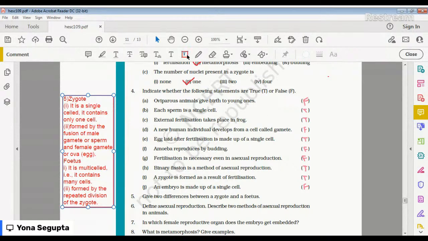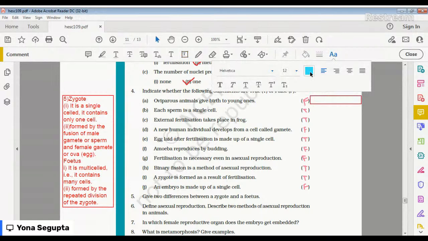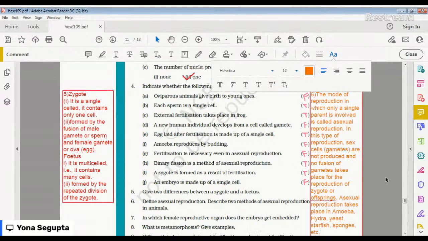Okay, let me write it down. This is number 6, right? So you can read it once, and if you have any questions, ask. Okay, yes, sex cells.